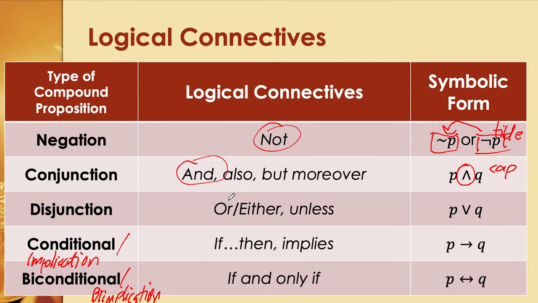For the disjunction, we usually use the word or. If you want to use the word neither, it's okay, or unless. Here we use the cup, CUP. We can read this as P or Q. This is not P, this is P and Q, this is P or Q. Now for the conditional, we have if and then. Notice that in the conditional, we need to have two values here, two propositions.